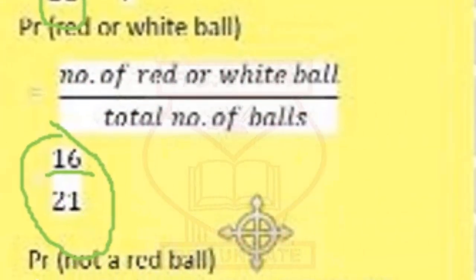Then the next one is the probability that it is not a red ball. The number of balls here that are not red are 17, because there are 21 balls and 4 are red. That means the other 17 balls, whatever color they are, is not our business right now. What we just want to be sure of is that they are not red. So if they are not red, then we count them.